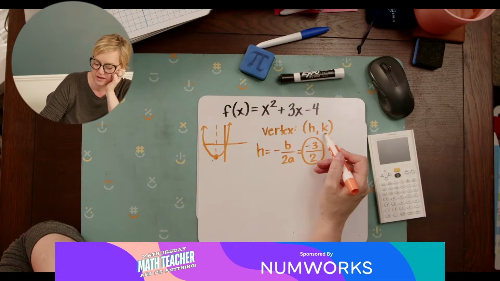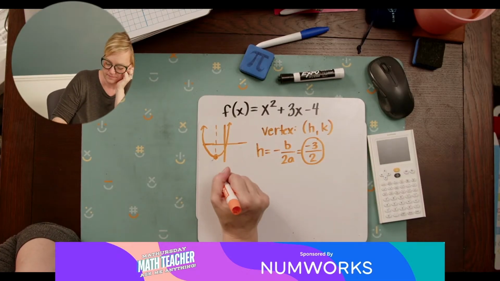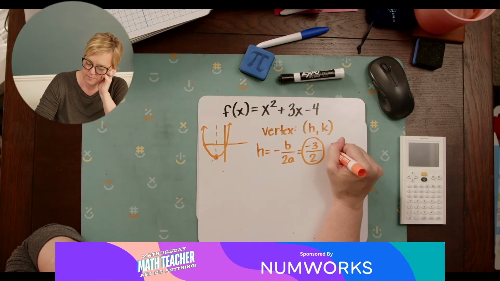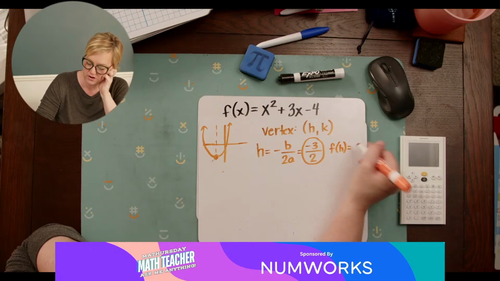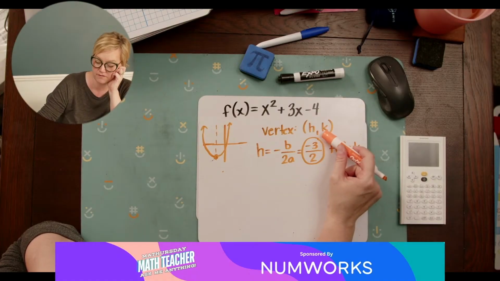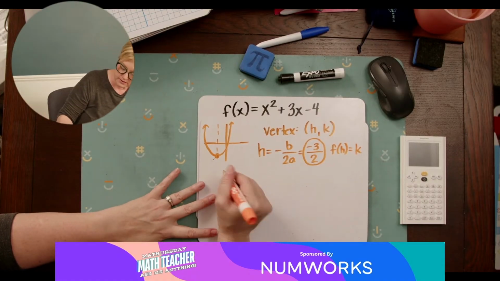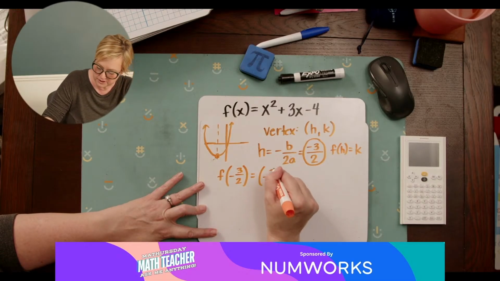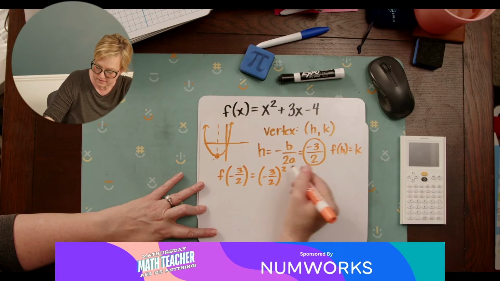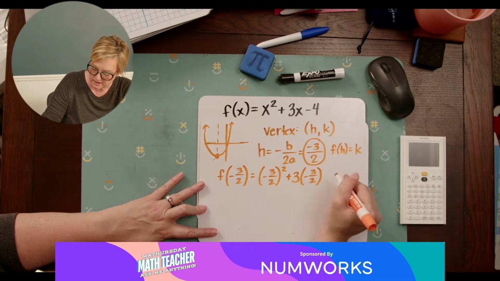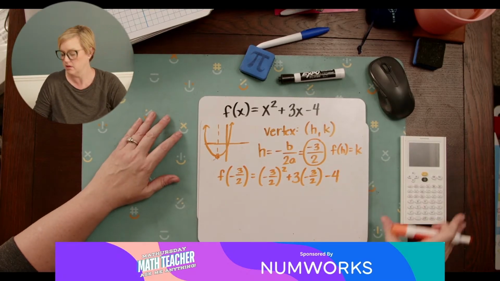All right, so now to figure out the k value, let's see, h equals negative b over 2a. Now, if we put the h value into our equation, that's how we get the k value. So that's how we would get our vertex coordinate. Okay, so f of negative 3 over 2 is going to be negative 3 over 2 squared, yuck, plus 3 times negative 3 over 2 minus 4.